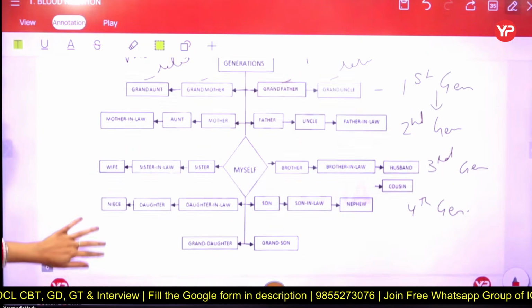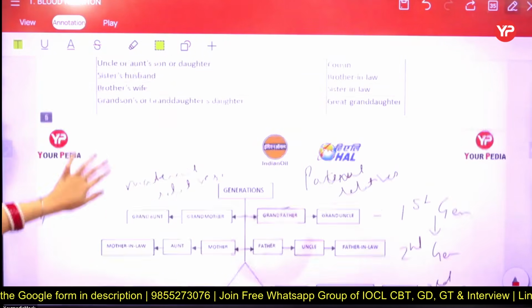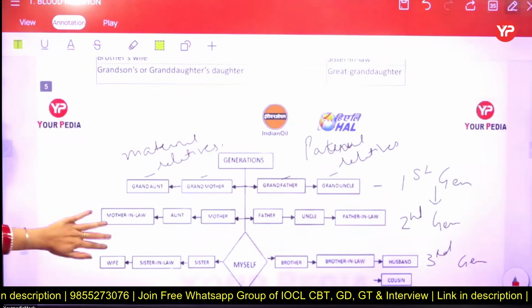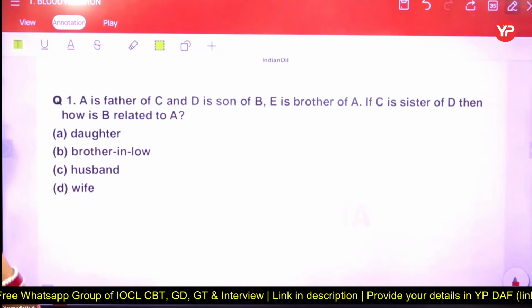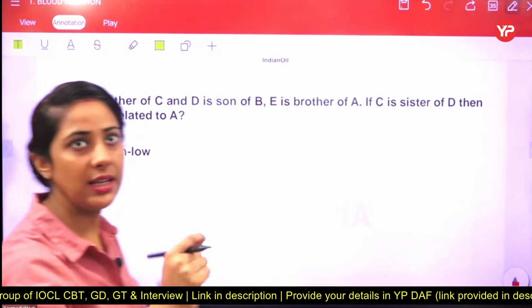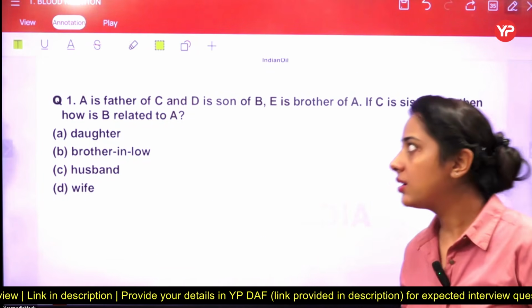Okay students, so now we are moving to the next. ठीक है, तो ये सब हमने कंसीडर कर लिया है और ये भी सब हो चुका है. Now we are moving to the type number 1 where we are going to see the questions like this. A simple statement based question. The first question is on your screen.